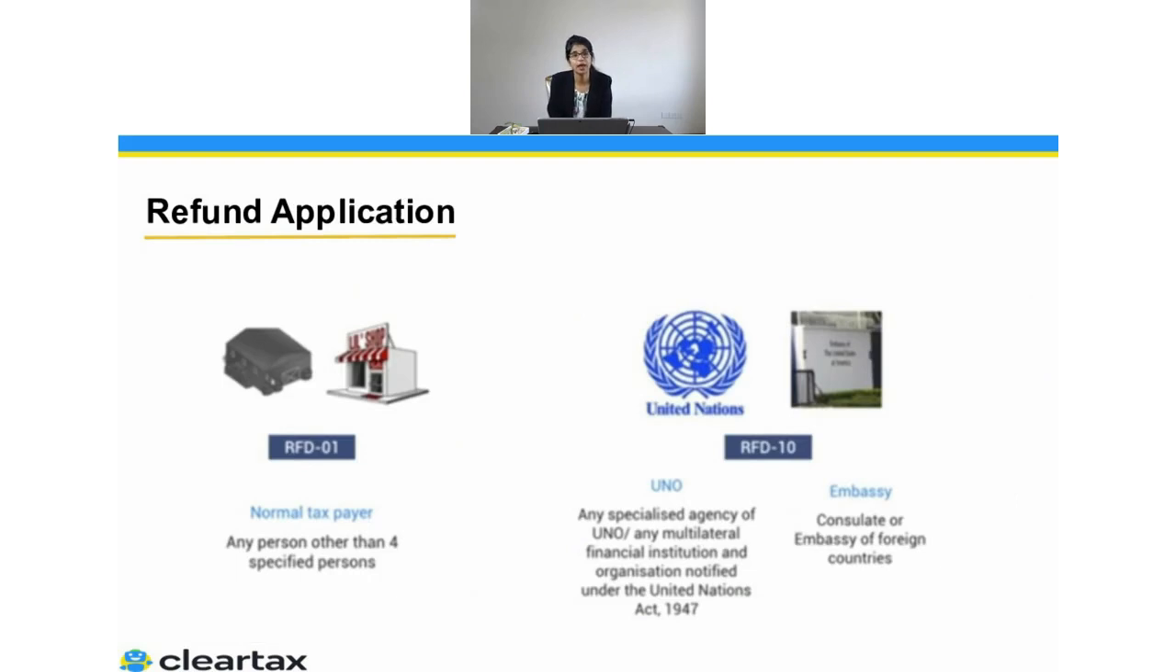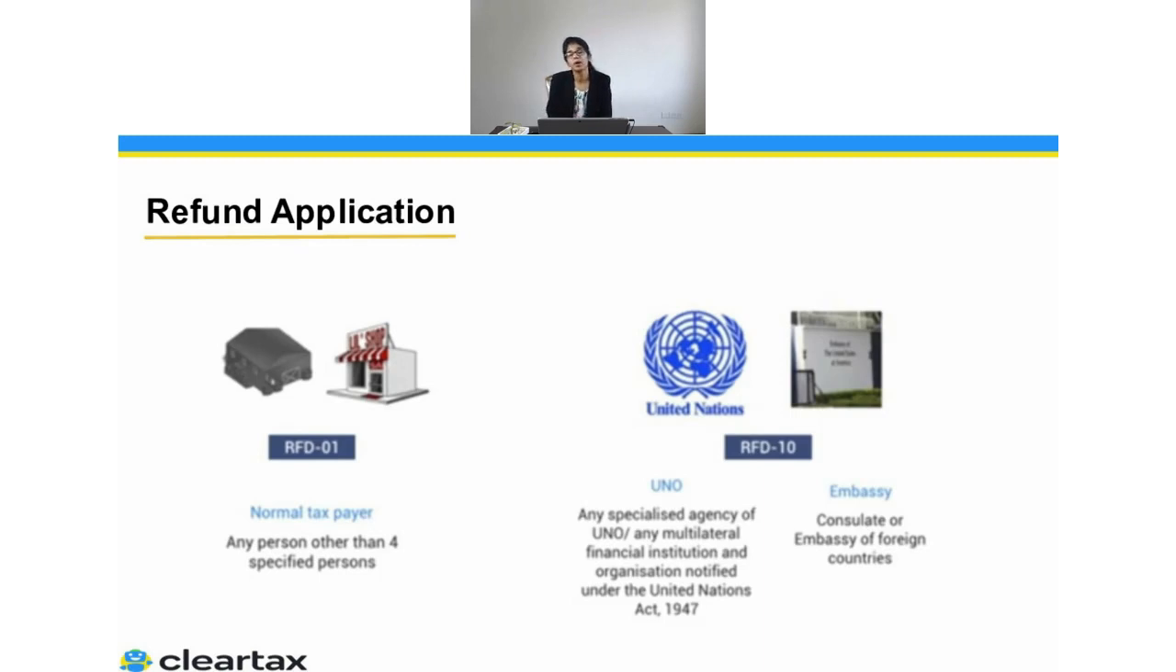If it's a UNO or embassy, they have to file RFD 10. And for you, if you have to claim the refund for zero rated supplies, I'm talking about the refund against the LUT. So if you have done the zero rated supply against the LUT, in that case you have to file the RFD 01. But if you are making the supply with the payment of IGST, in this case you don't even have to file RFD 01. There is a separate procedure. We'll discuss that procedure also, like what is to be done at that particular moment.